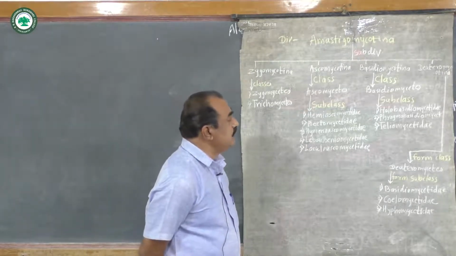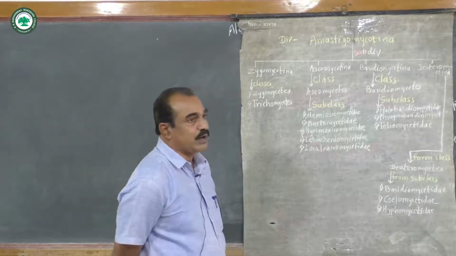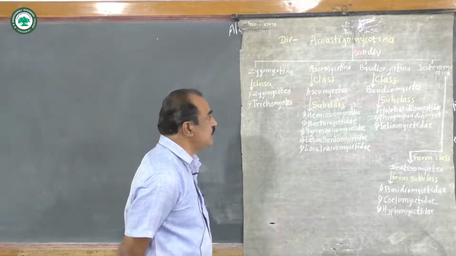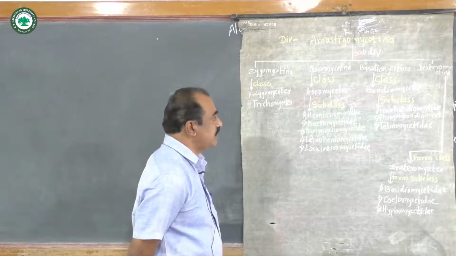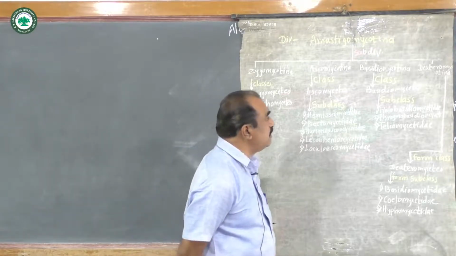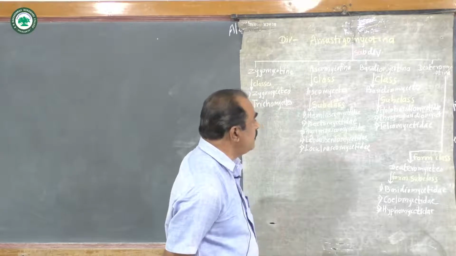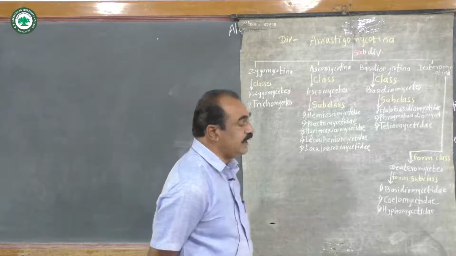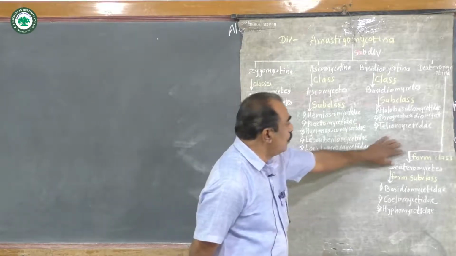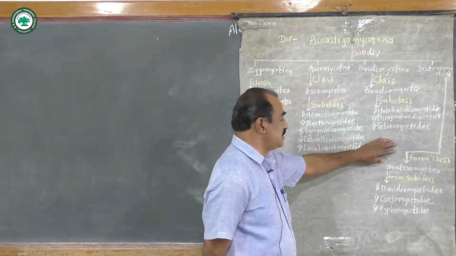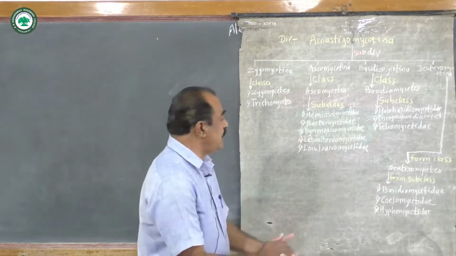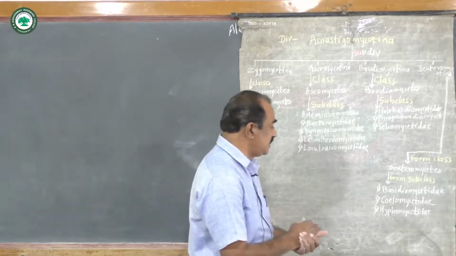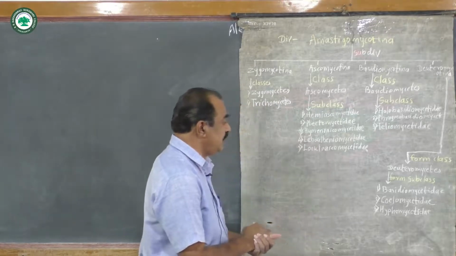While subdivision number 3, Basidiomycotina, has only one class, and that class is Basidiomycetes. But this Basidiomycetes is divided into 3 subclasses, and these 3 subclasses are Holobasidiomycetidae, second, Phragmobasidiomycetidae, and third, Teliomycetidae. While the fourth subdivision, Deuteromycotina, is divided into one form class, Deuteromycetes, and this Deuteromycetes is again divided into 3 form subclasses, and these 3 form subclasses are Blastomycetidae, second, Coelomycetidae, and third, Hyphomycetidae.